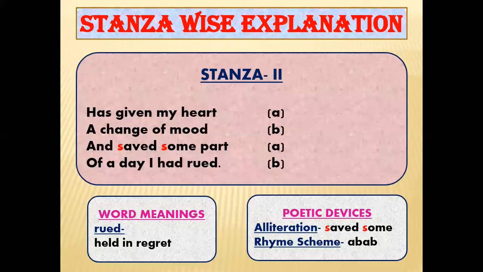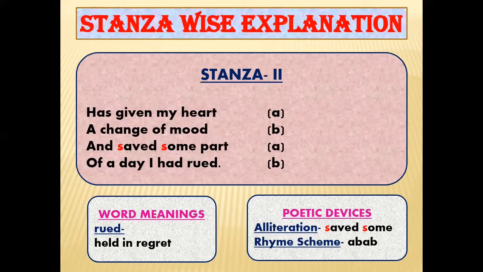Stanza 2. Has given my heart a change of mood and saved some part of a day I had rued. So in this stanza the poet says that the way the crow dropped dust particles on him, his bad mood gets better and he becomes happy, and he feels that he has saved some part of his day from being wasted. So children, in this stanza, the last word rued means held in regret.